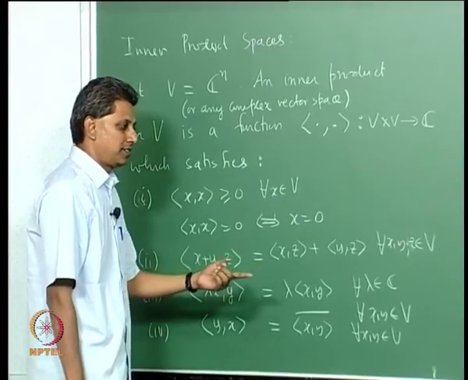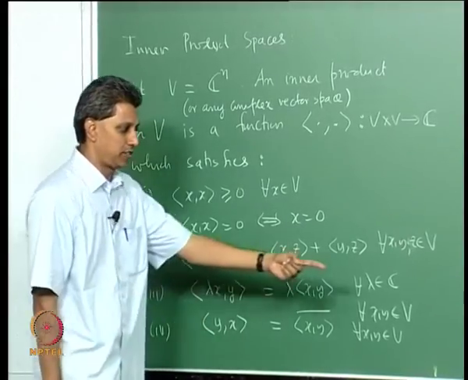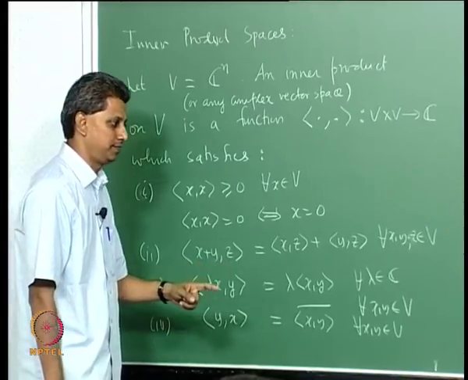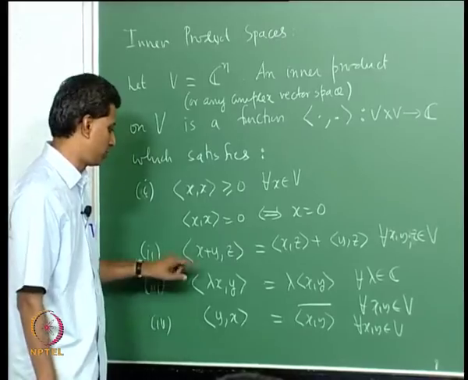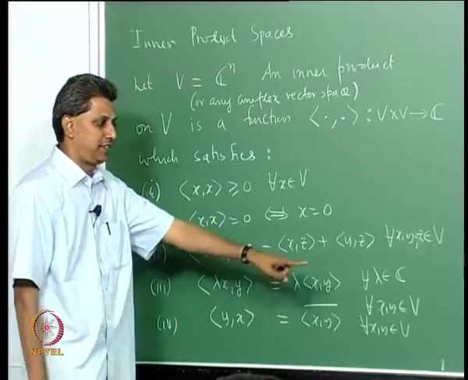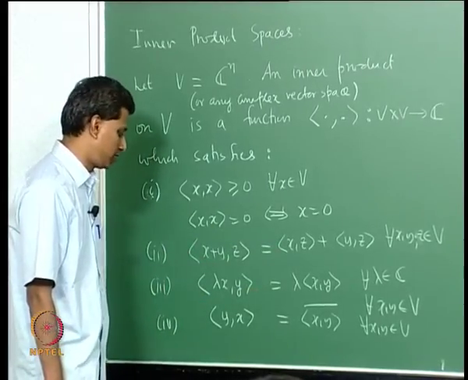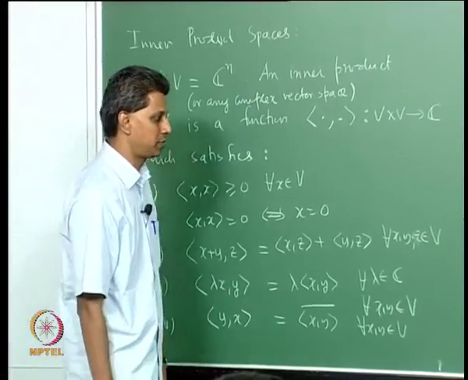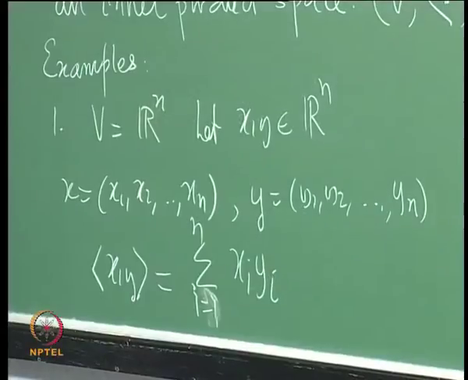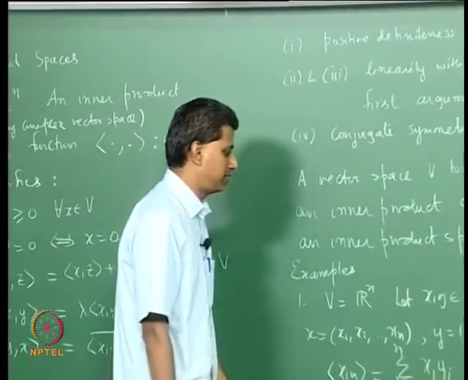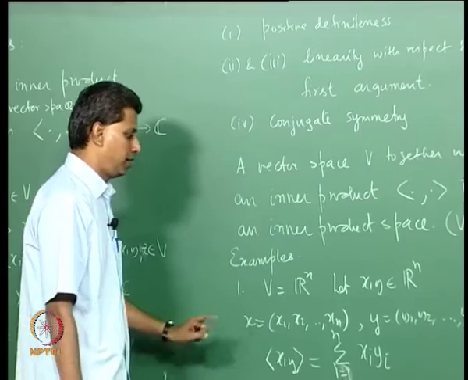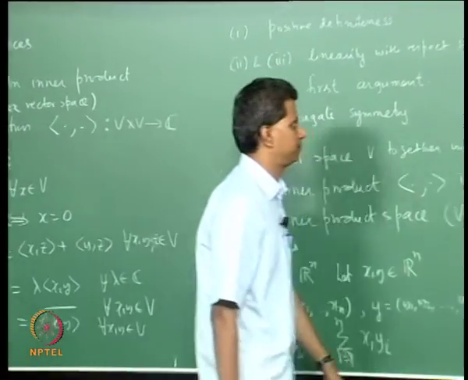The inner product is linear with respect to the first argument. In fact, with respect to the second argument also. Okay, but that's not what we want. 2 and 3 are satisfied trivially. You can check 2 and 3. 4 is satisfied without the bar because it's a real space. Okay, so this is one example. It can be a real space, and I have a real inner product space. So, Rn with the usual inner product is an inner product space.